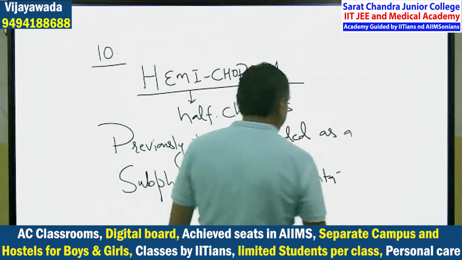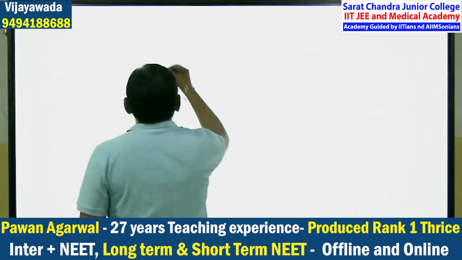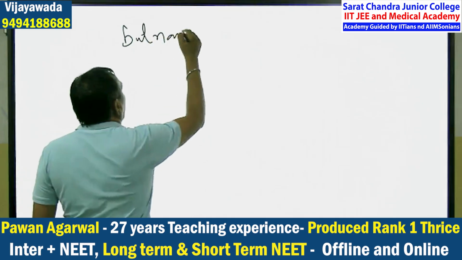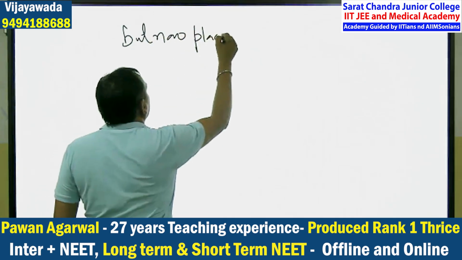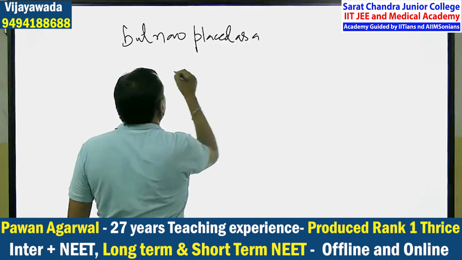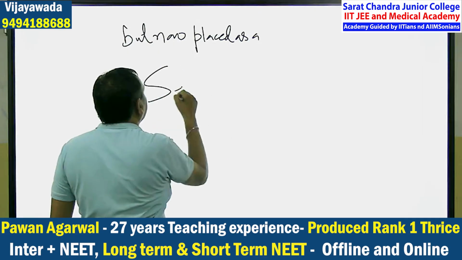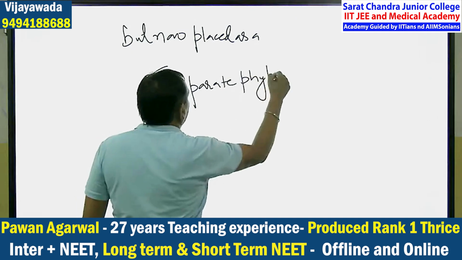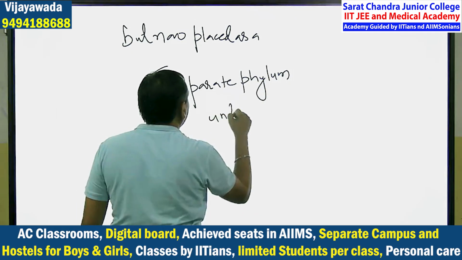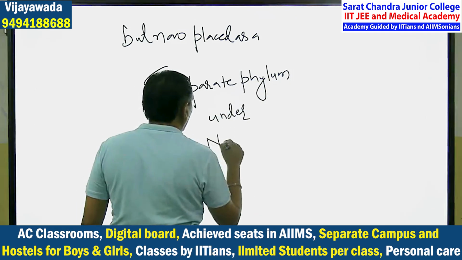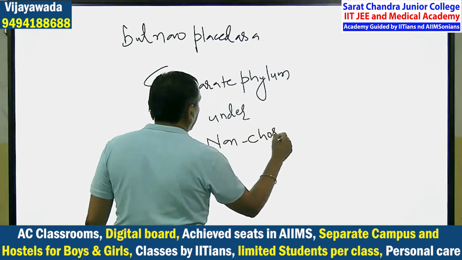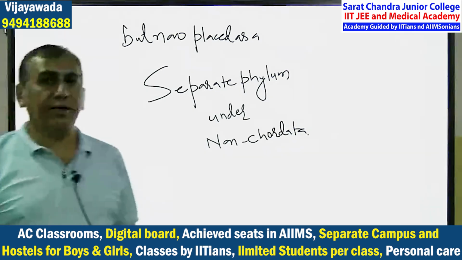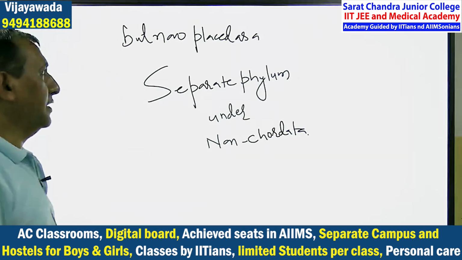Previously, Hemichordata were included as a subphylum under Chordata, but now placed as a separate phylum under non-Chordata.